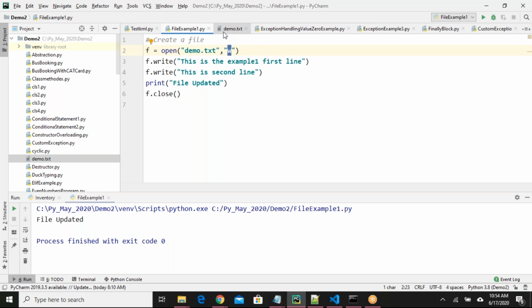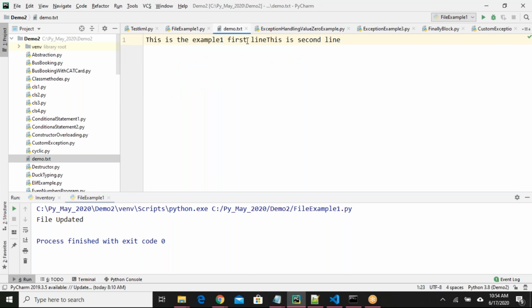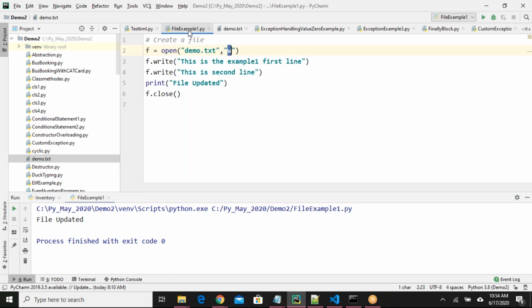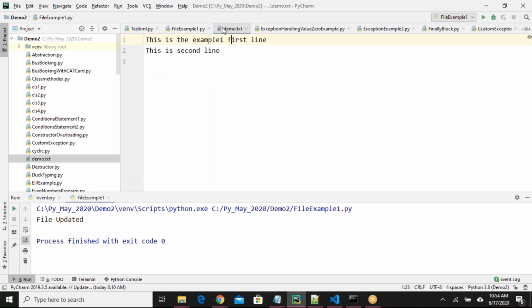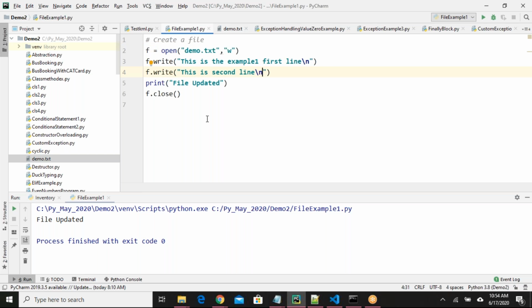Here the content is coming in a single line. If I want to split it into 2 lines, I can use the new line character here. We all know the new line character is related to the OS, and when you say \n, it will create a new line. Let me run this now. It will be updated properly. See here, this is the example 1 first line. This is second line. So is this clear?